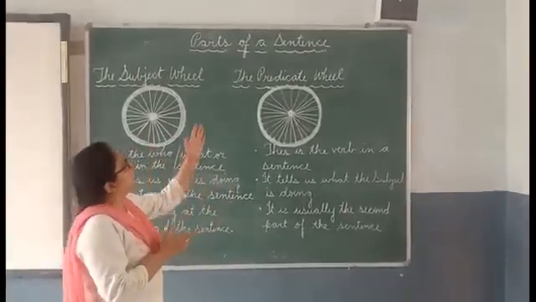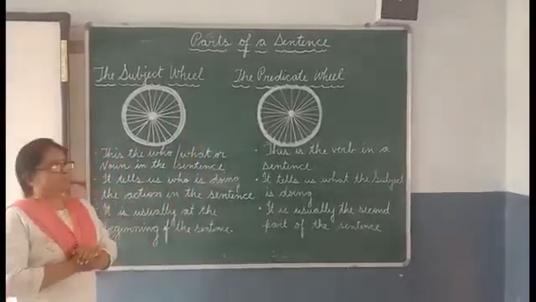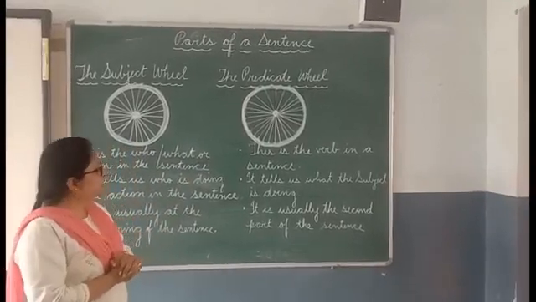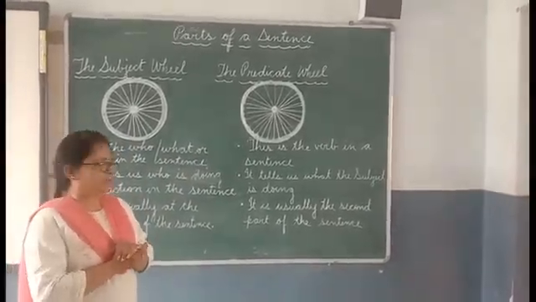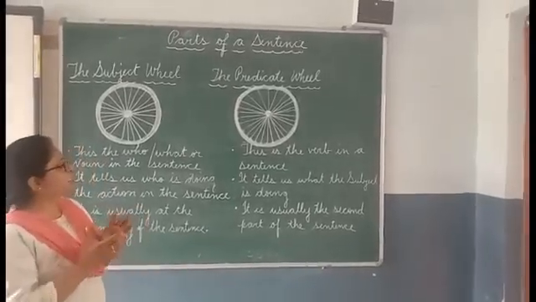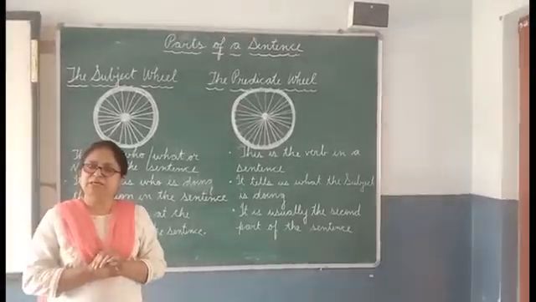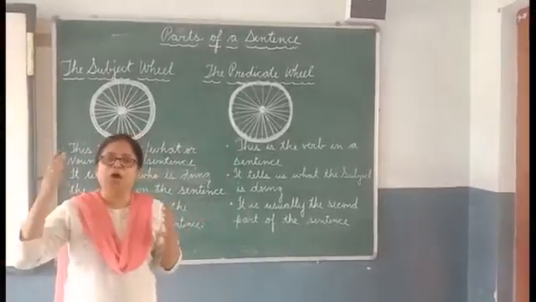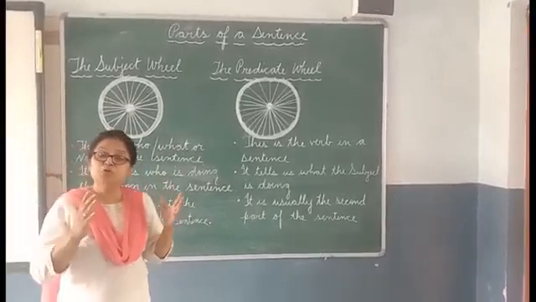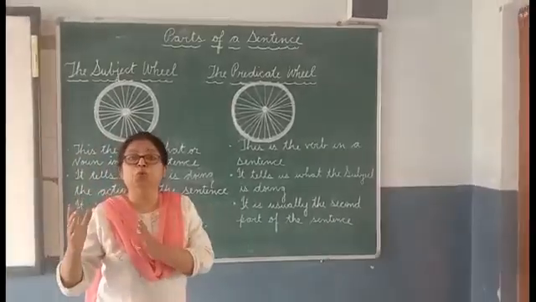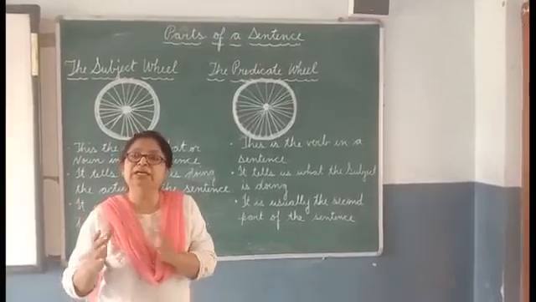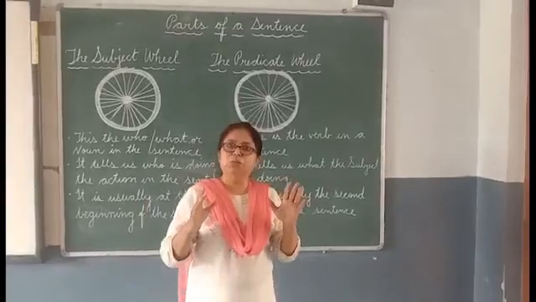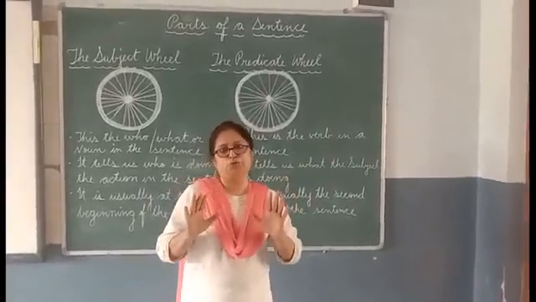Okay? Now look at the predicate wheel. This is the verb in a sentence. It tells us what the subject is doing. It is usually the second part of the sentence. So when I say Ram is running on the road, you know that Ram is the subject. But what is Ram doing? Is running on the road. So is running on the road is the predicate. Okay, children? I hope you're clear till here whatever I have taught you.